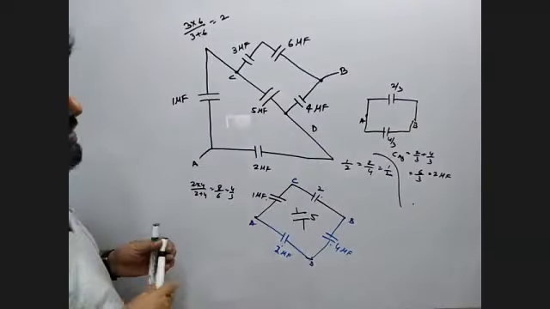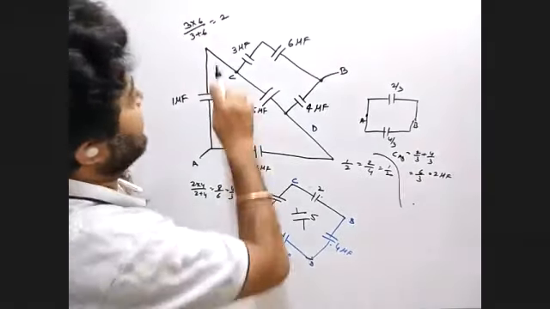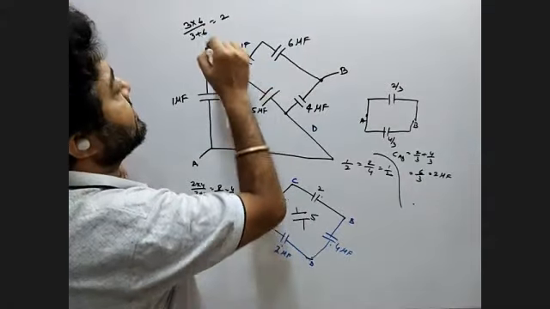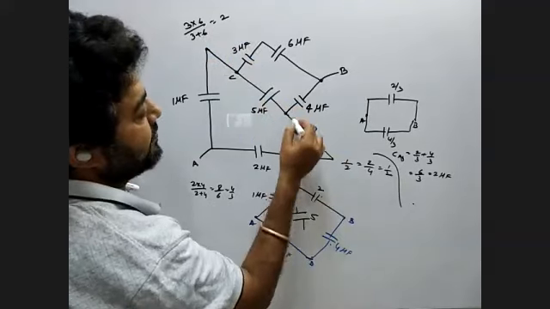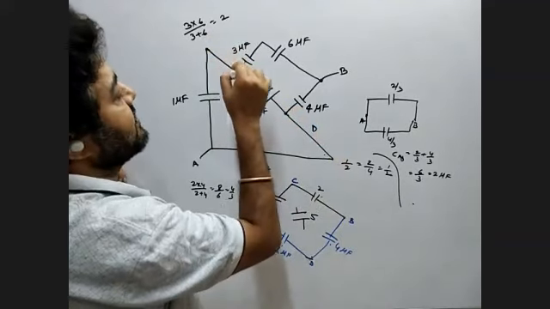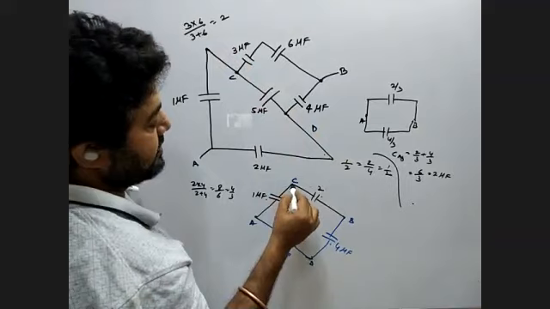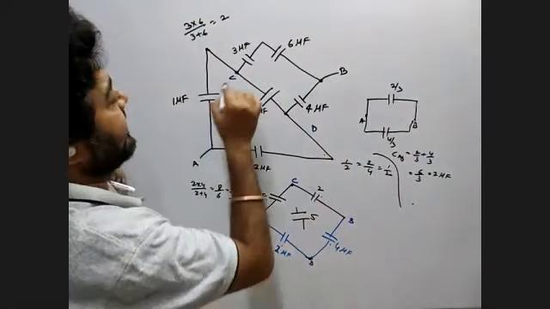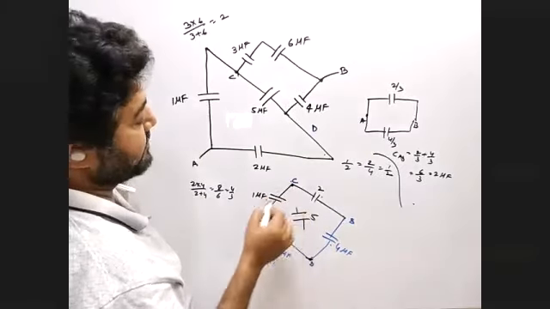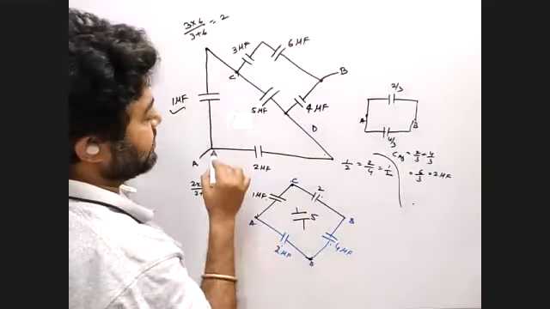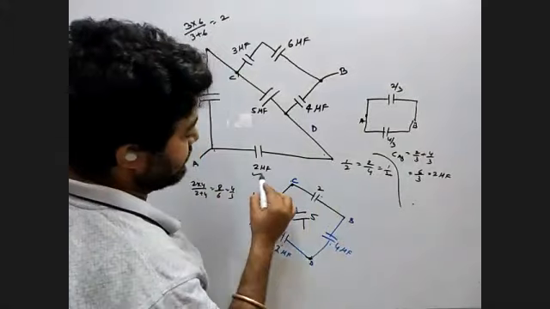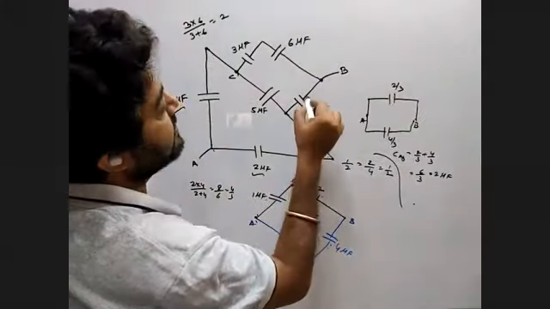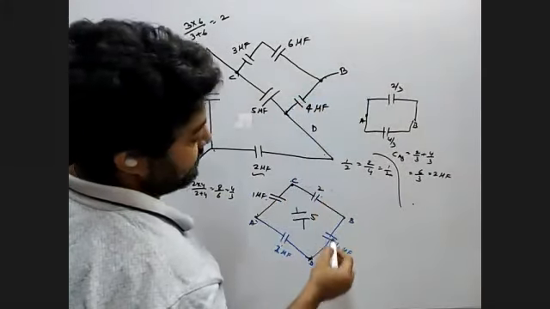First of all, we can do one thing. These two are the same point. These two are the same point. Now, if we say these two are the same point, let this point be C, and these two are the same point, let this be D. Now, between A and C, you have one capacitor, 1 microfarad. Between A and D, you have 2 microfarad. Between D and B, you have 4 microfarad.